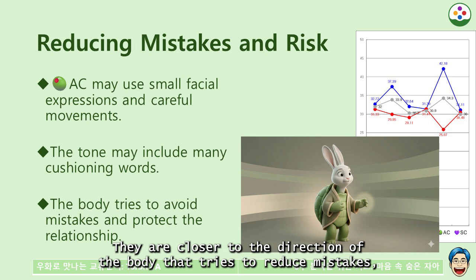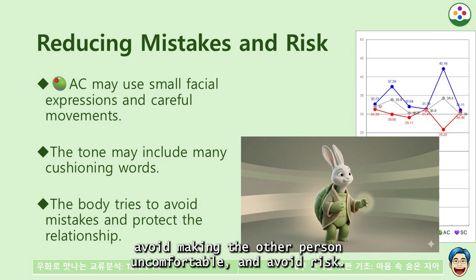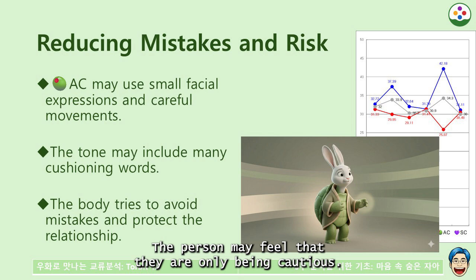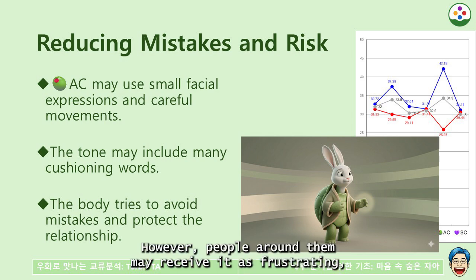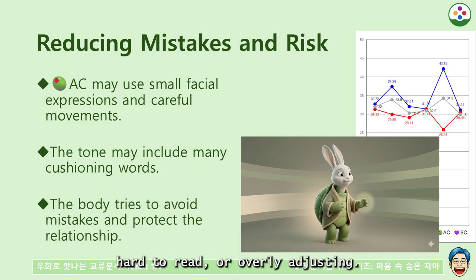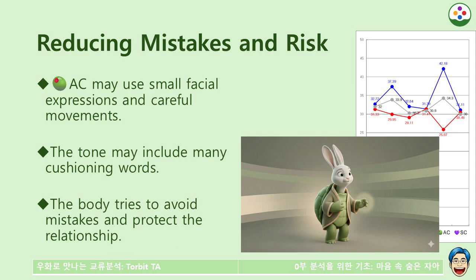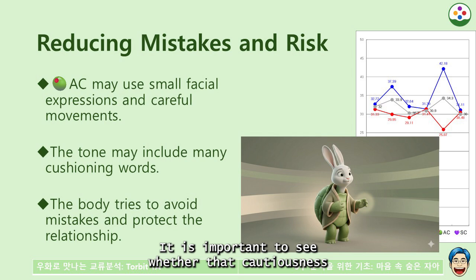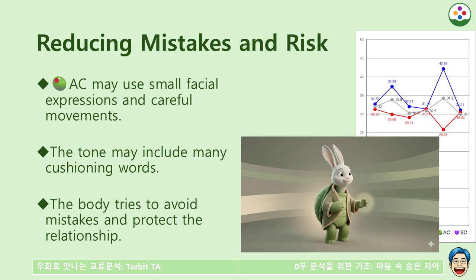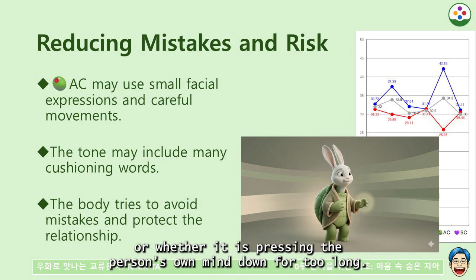They are closer to the direction of the body that tries to reduce mistakes, avoid making the other person uncomfortable, and avoid risk. The person may feel that they are only being cautious. However, people around them may receive it as frustrating, hard to read, or overly adjusting. The issue is not whether cautiousness exists or does not exist. It is important to see whether that cautiousness is being used as a force that protects the situation, or whether it is pressing the person's own mind down for too long.